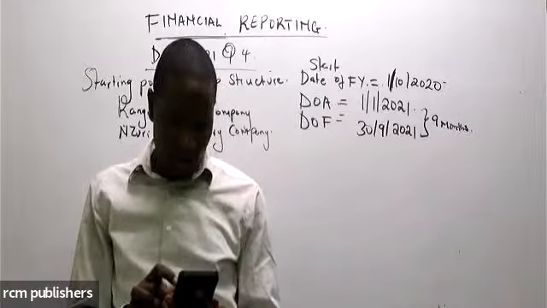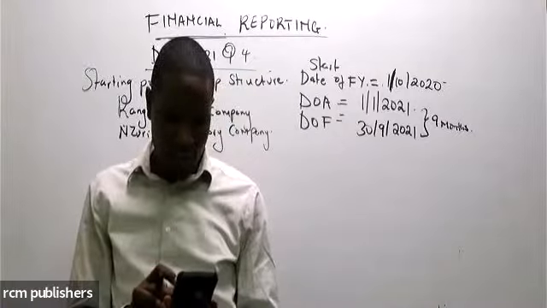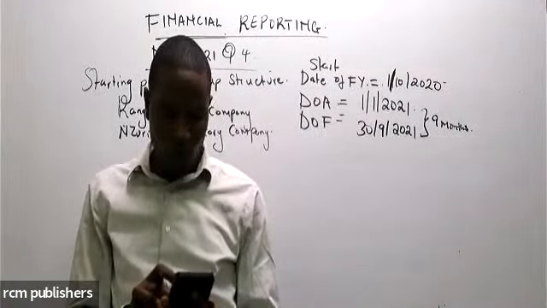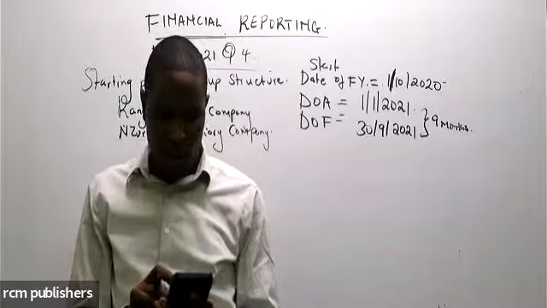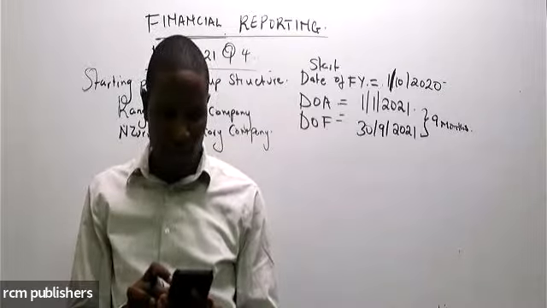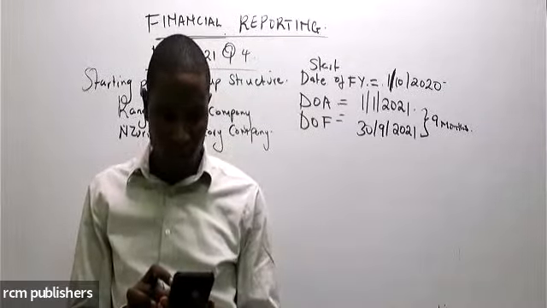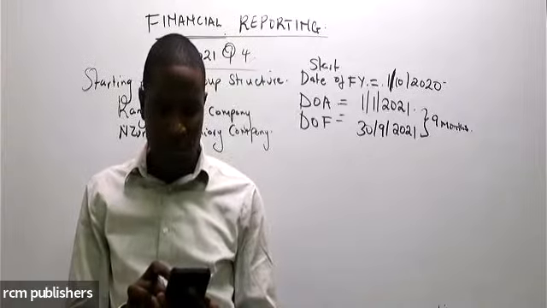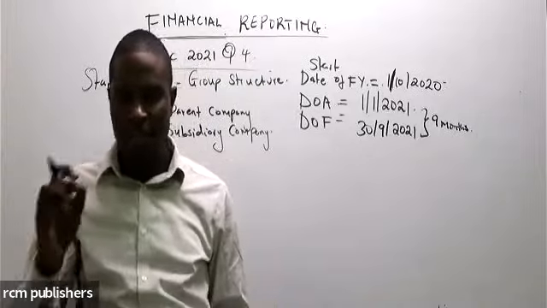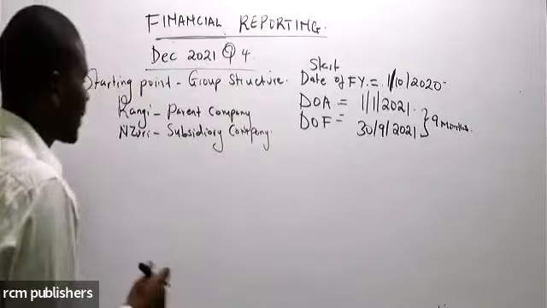The fair value of the assets of Zuri Limited at the date of acquisition were the same as their book value, except for an item of brand whose fair value was more by 6.4 million as at the date of acquisition. Great.